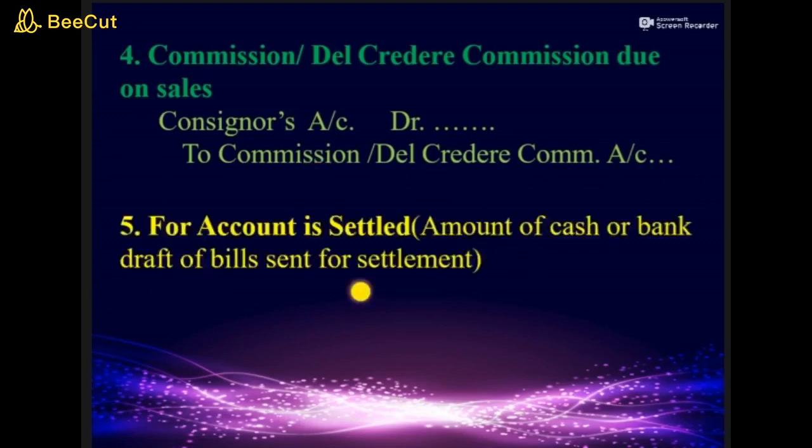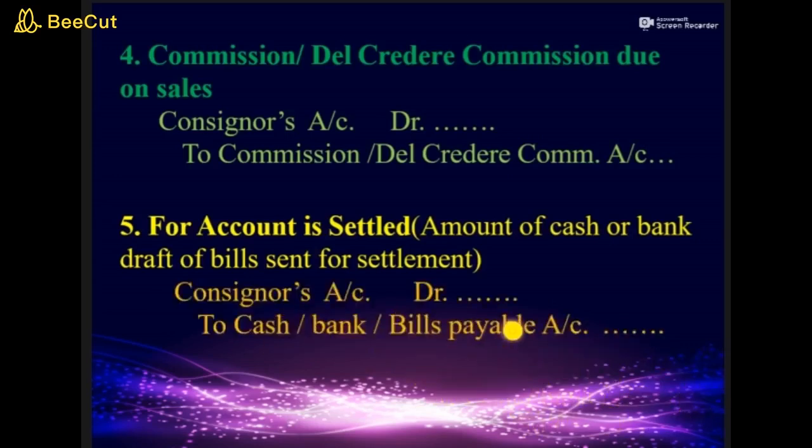For settling account, that means for giving the balance amount to consignor after deducting his expenses and commission, consignee remits the amount to consignor. For that the entry will be consignor's account debit to cash or bank.